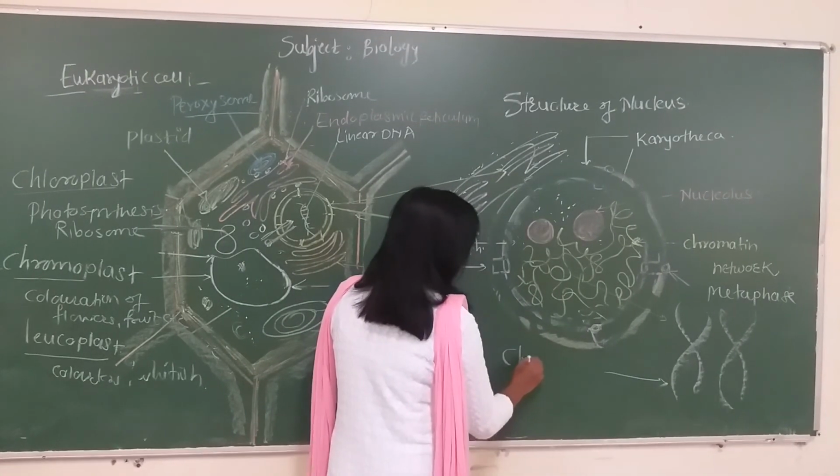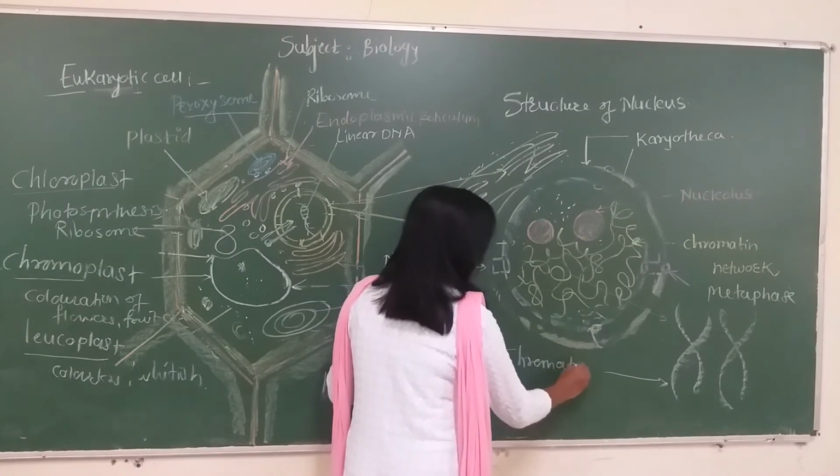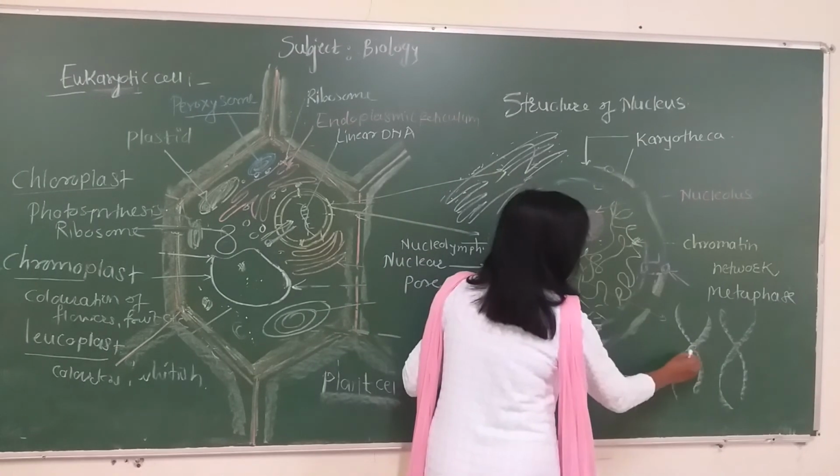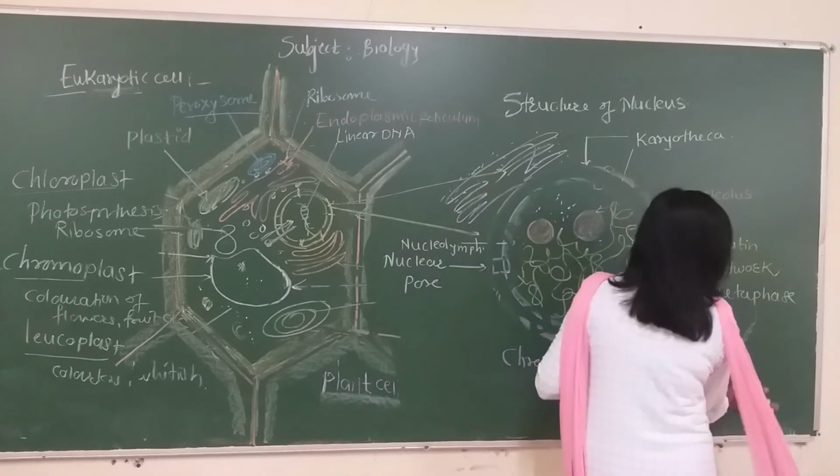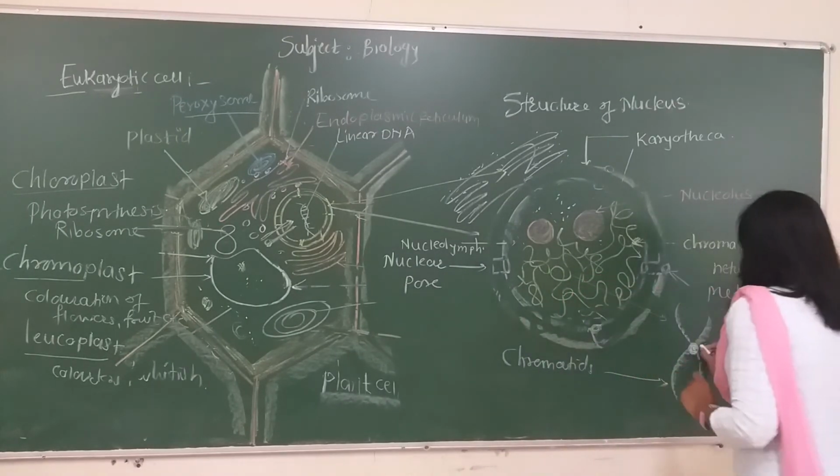Each chromosome has 2 chromatids, and those 2 chromatids are joined together by a structure called the centromere.